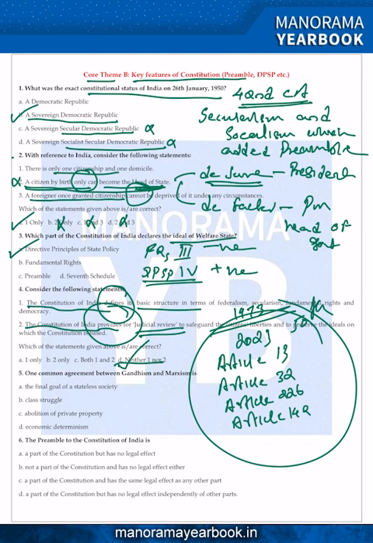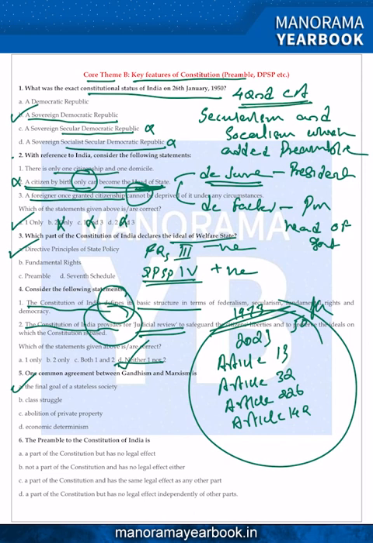5. A common agreement between Gandhism and Marxism is: A. The final goal of the stateless society. B. Class struggle. C. Abolishment of private property. D. Economic determination. So answer is A for Agra, the final goal of the stateless society.